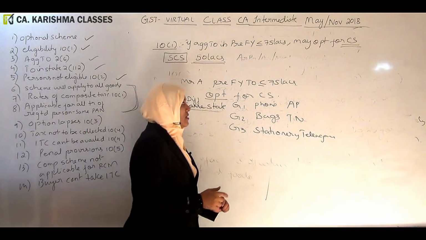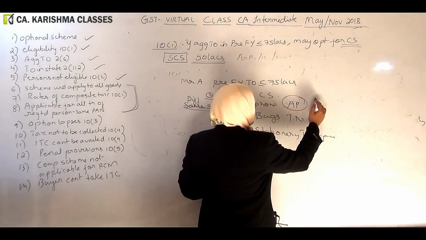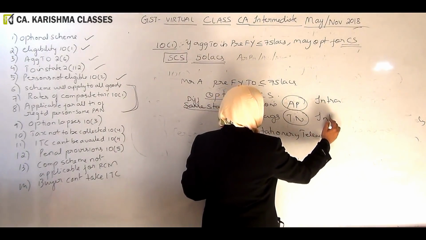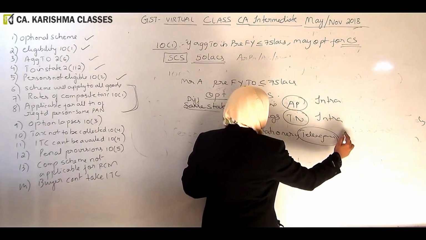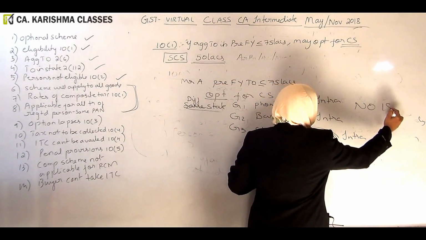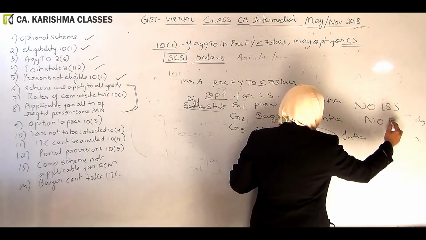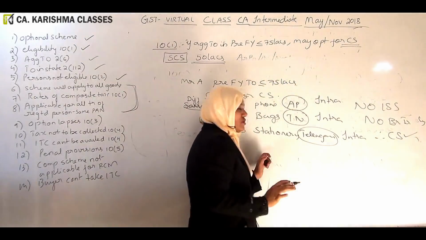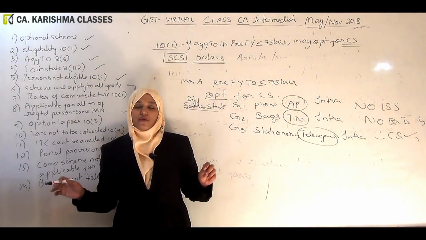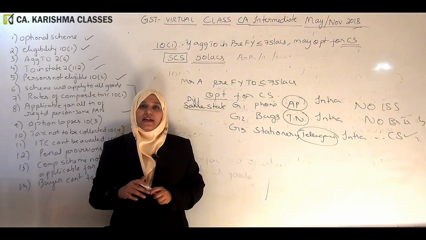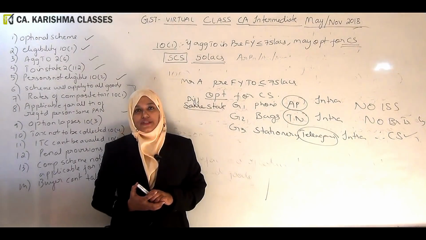In each state, in AP, I am doing intrastate supply. In Tamil Nadu, I am doing intrastate supply. In Telangana, I am doing intrastate supply. There is no interstate supply. There is no branch transfer. Therefore, eligible for composition scheme. His aggregate turnover from all the business verticals in all the states in India is not more than 75 lakhs. So, he is eligible for composition scheme.